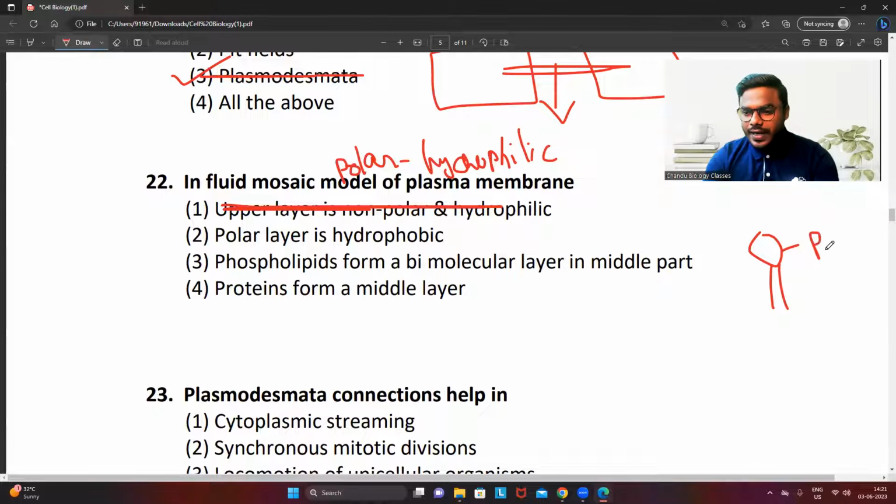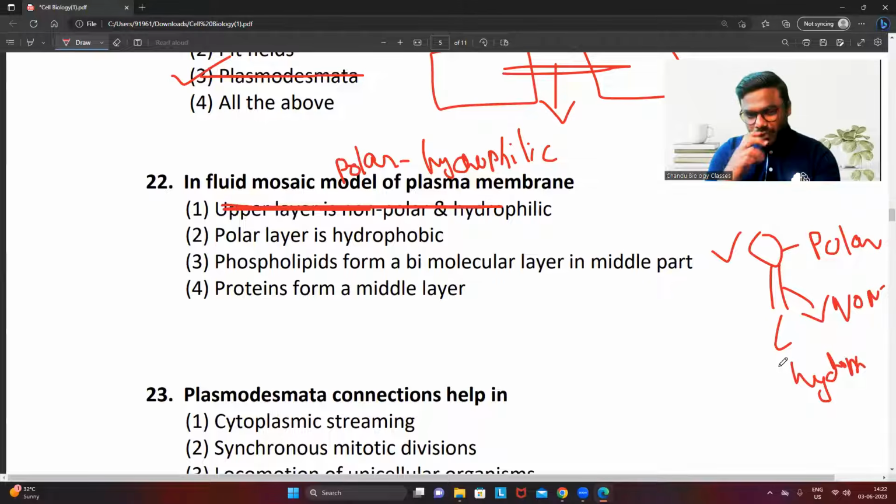And what is the head? The head is polar in nature and hydrophilic. What about the tail? The tail is non-polar, and it is hydrophobic in nature. Correct? I have written wrong here. This is the correct statement: polar and hydrophilic. Option 2, polar layer is hydrophobic. No, right? It is hydrophilic.